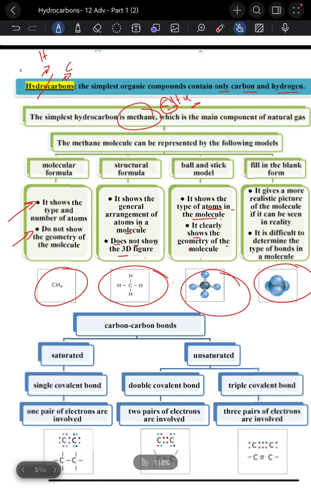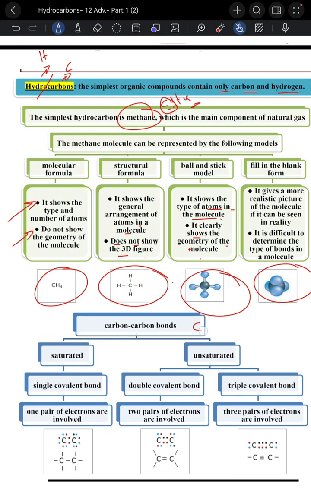So if we want to classify carbon-carbon bonds, the bond between carbon and carbon, we have two classifications. Firstly, we have the saturated carbon-carbon bond, which contains only single covalent bonds. Here we have only one pair of electrons involved. So for saturated, only single bonds. For unsaturated, we have double and triple bonds. For double bonds, we have two pairs of electrons, and for triple bonds, we have three pairs of electrons, as we can see in this picture.